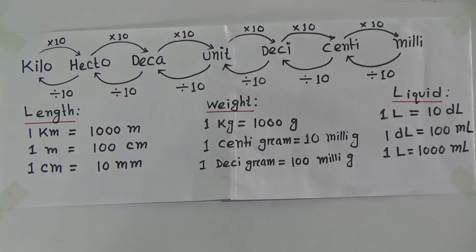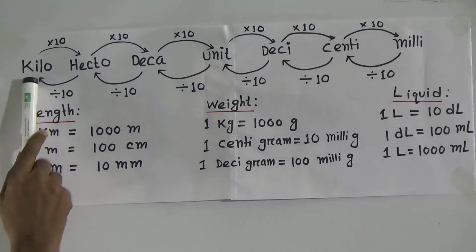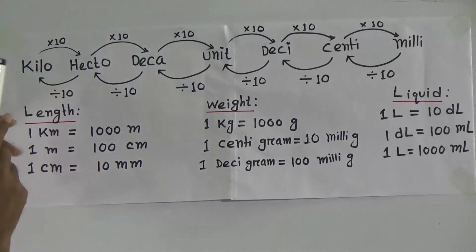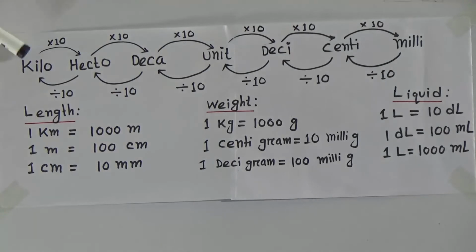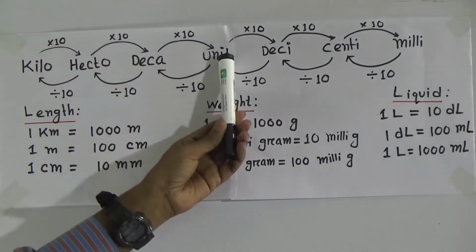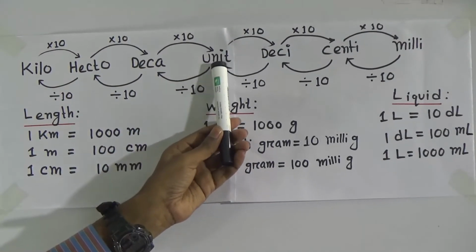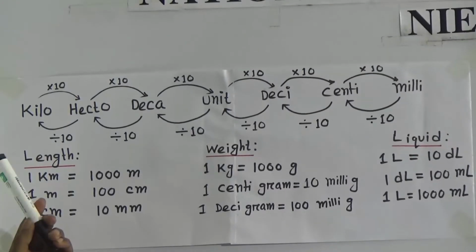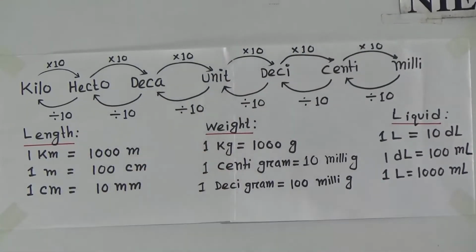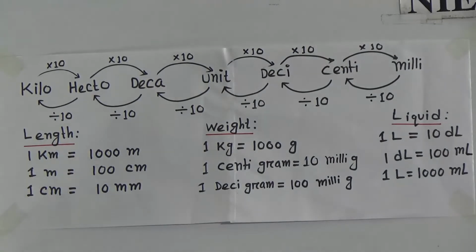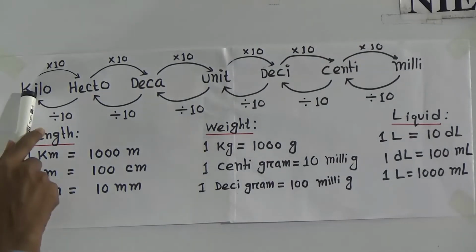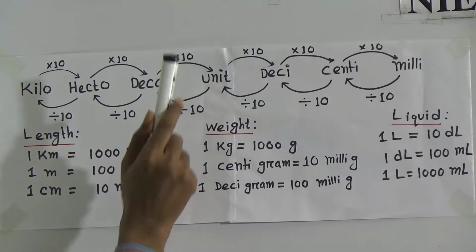Okay? Look, how can we convert for length? If I say 1 kilometer equals what? Look, kilometer to hectometer, how many steps? You see only one step. Kilo to meter, for length unit means meter. 1 kilometer equals how many meters?